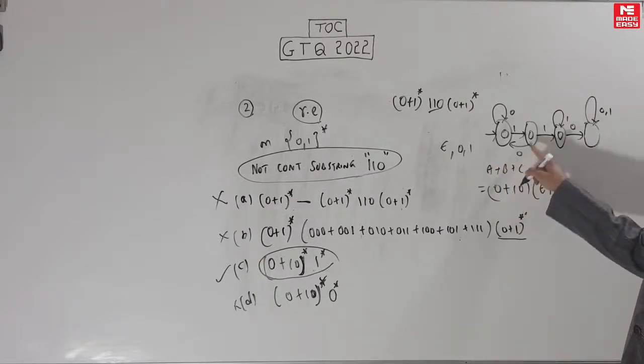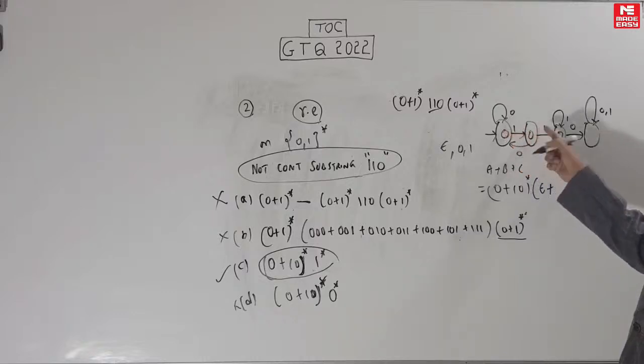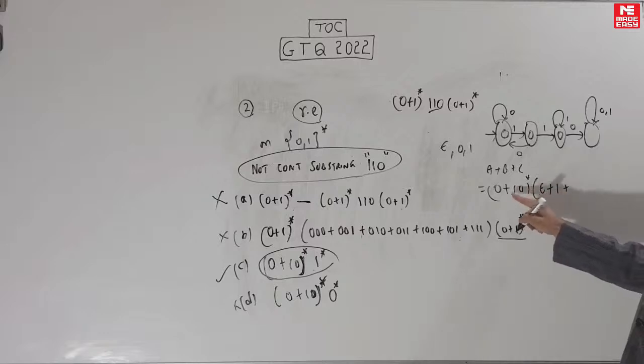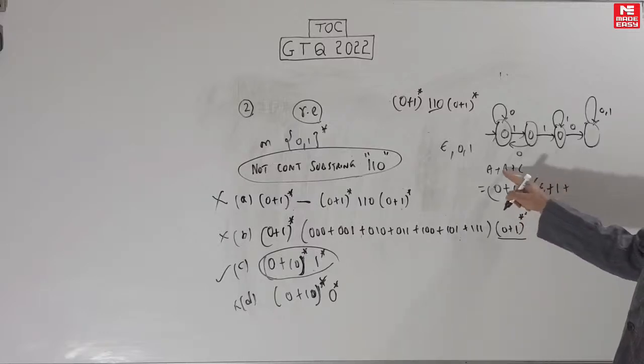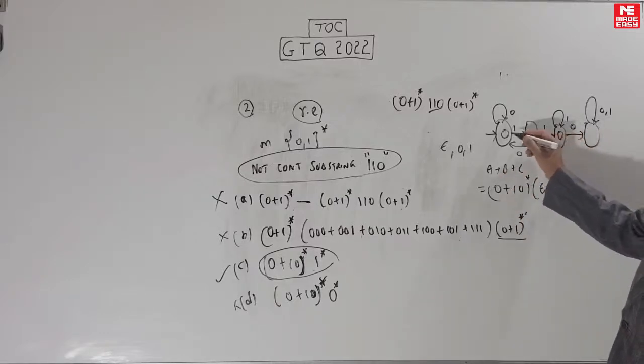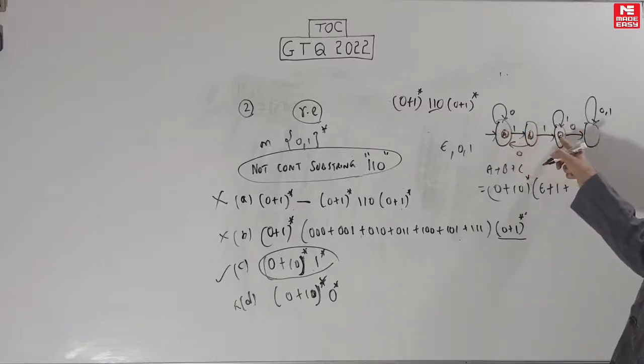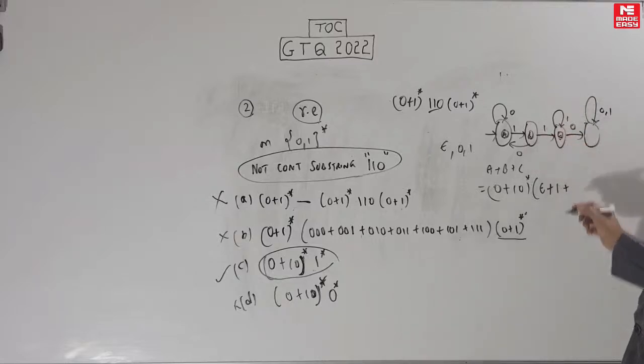Now B is nothing but whatever comes here followed by 1 will come here. So plus 1, this followed by 1. A into null is A, into 1 is B. And what comes to C? Let's call these A, B and C. Whatever comes to A followed by 1, 1, 1 star comes here.